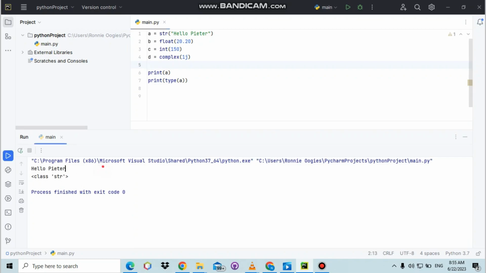Awesome. So you can see right now we've been given 2 output statements beneath here. The one says hello Peter, the other one is class string.